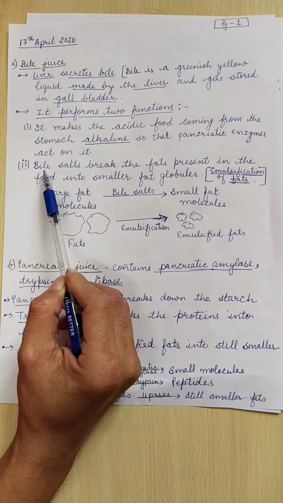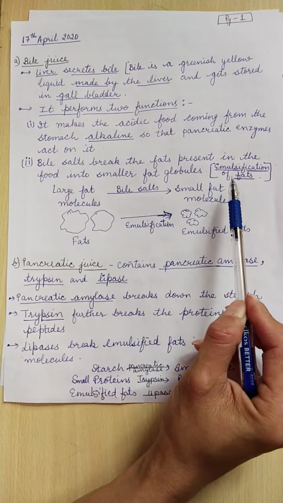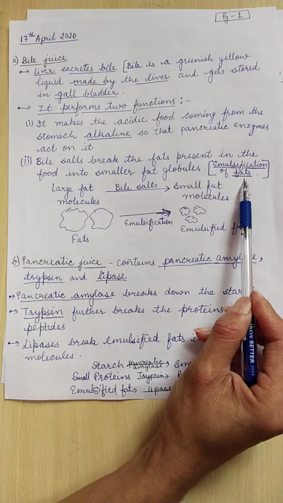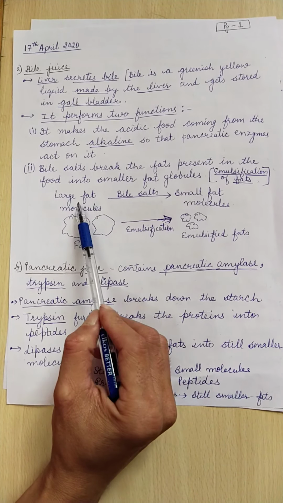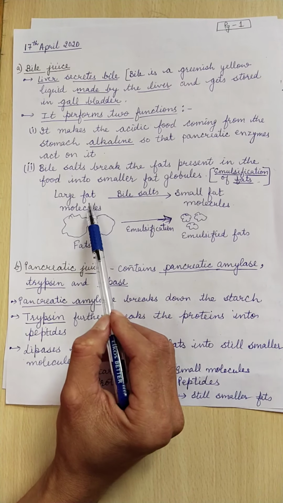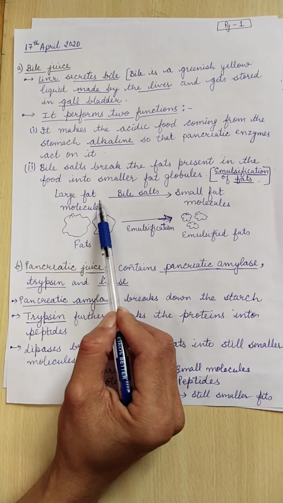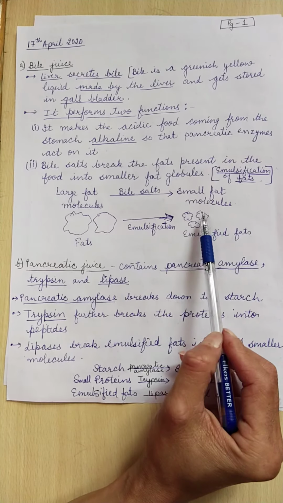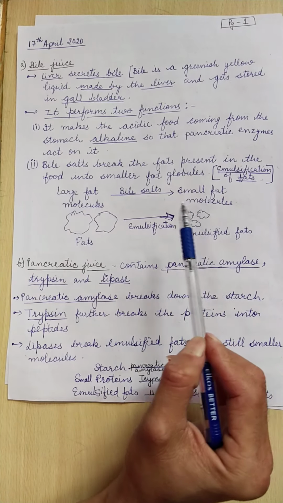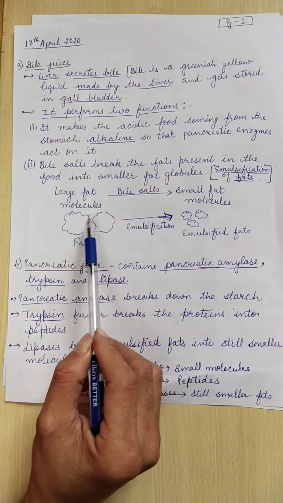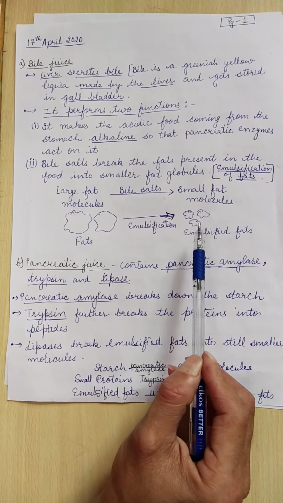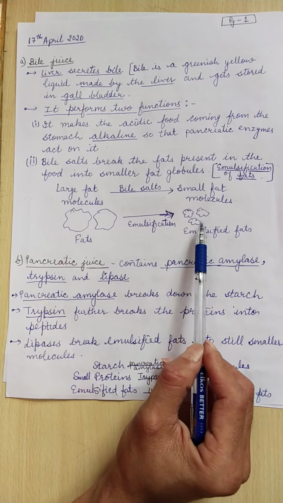Then another function of bile salts is to carry out emulsification of fats. What does emulsification of fats mean? Large fat molecules, which we call lipids also, get broken down into smaller fat molecules or fat globules. These are the large fat globules. In the presence of bile salts, they break down into small fat globules.